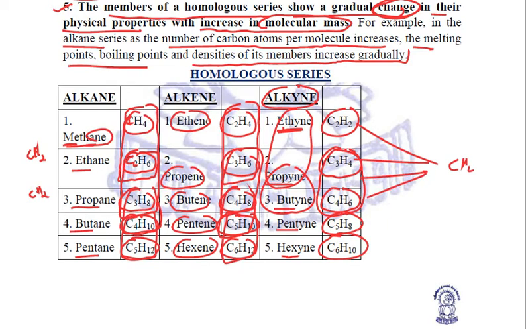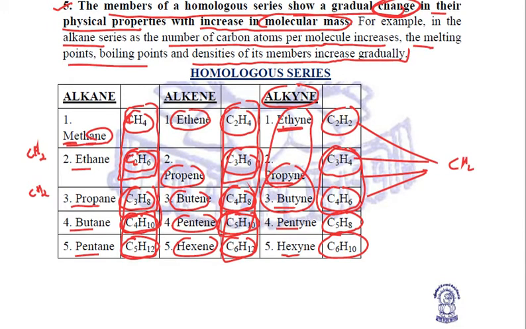So every time it is the difference of a CH2 group between two adjacent homologues in a particular homologous series. So this is all about the homologous series, its characteristics, and the homologous series of alkanes, alkenes, and alkynes.